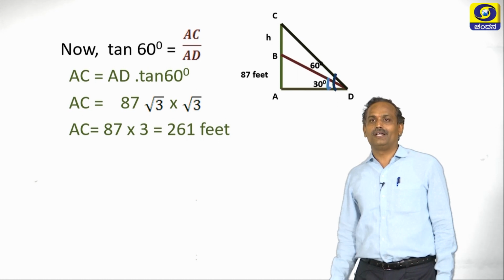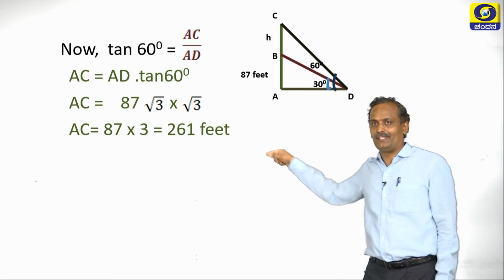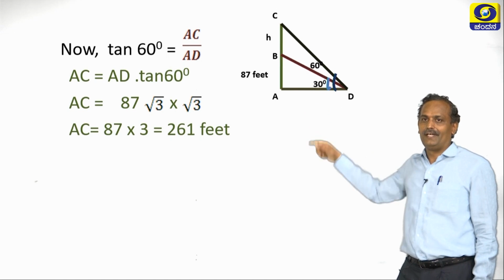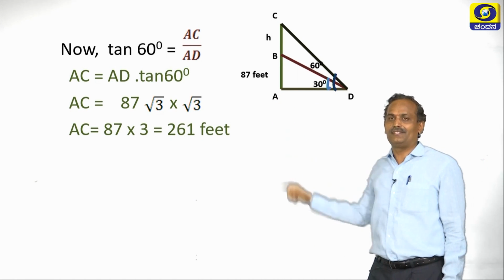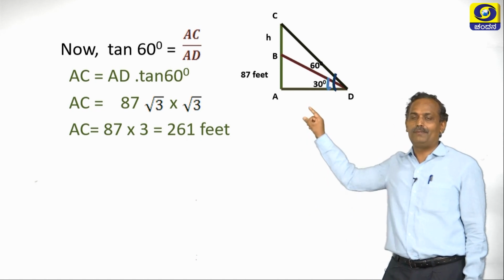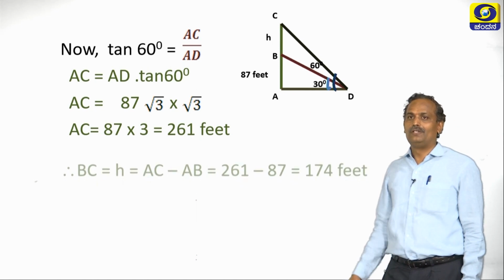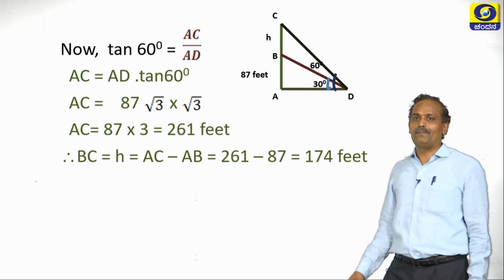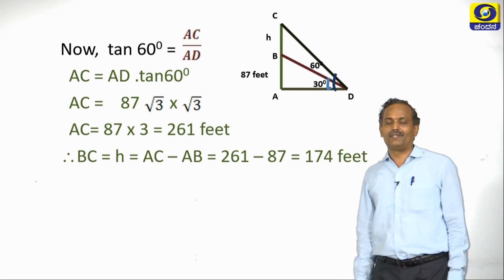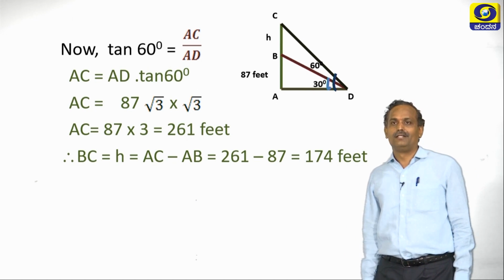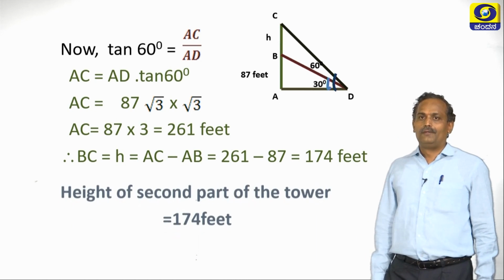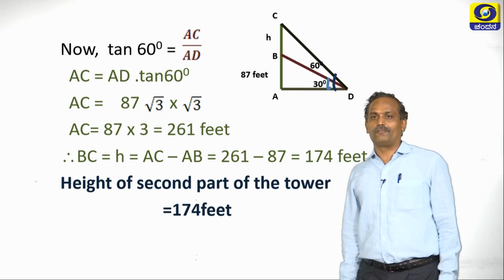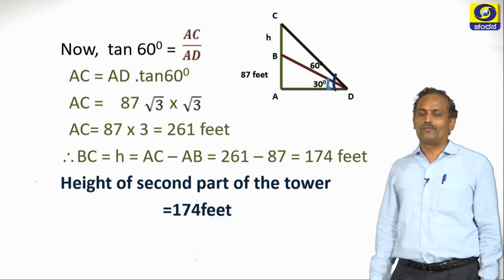So we have found the total height AC, which is 261 feet, and AB is 87 feet. To find BC, we subtract: AC minus AB gives 174 feet. Therefore, the height of the second part of the radio tower is 174 feet.